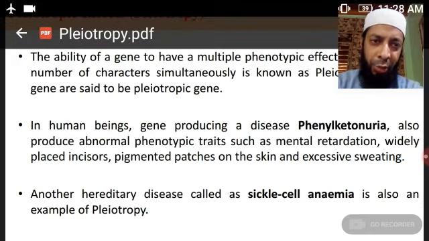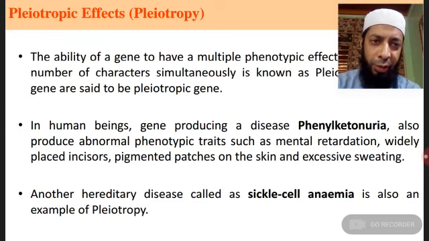In addition to the primary effect, the primary function, it affects several other characters, and these are the secondary effects. That means it affects the whole phenotype of an organism. Human genes are pleiotropic genes. This potential or ability is pleiotropy.